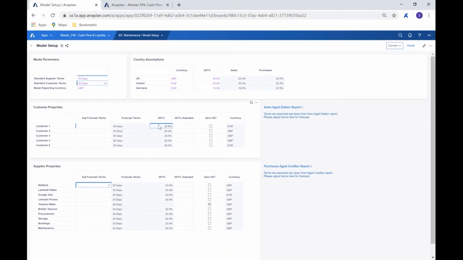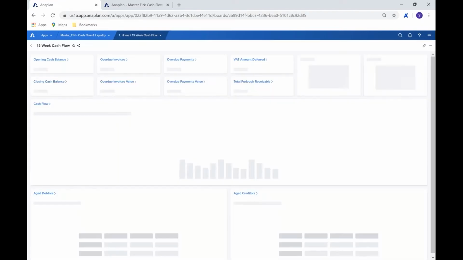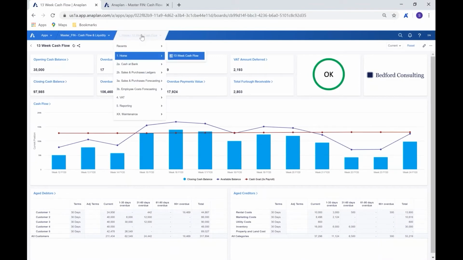We can see further information in relation to VAT percentages, which again are centrally set. So when we look at the country assumptions, we can see that for UK, Ireland, and Germany, we can see the currencies, the VAT percentages, the sales and purchases percentages that are coming from those. And we have a flow here that we can pull through so that we can link through to our sales aged debtor report and of course our purchases aged creditor report. But we can also reach those through another route, which I'll show you in a moment so that we have a bit of detail on what we're looking at.